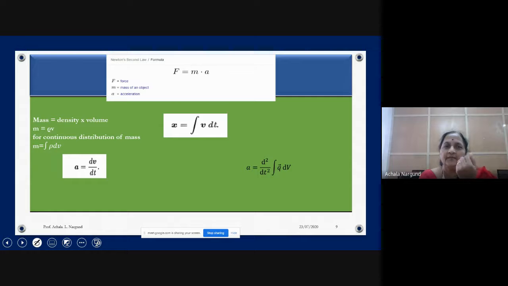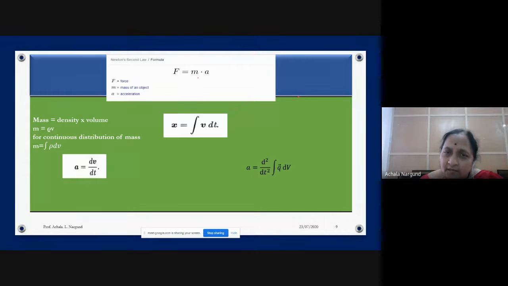Then the first, second law I am taking: F is equal to ma. What did we learn when we were in high school? It was taught to everybody that F is equal to ma, so force is mass into acceleration. Yes, total force is equal to mass times acceleration. What is the total force? Force consists of what? What types of forces are there? How many forces are there? That we have to consider.